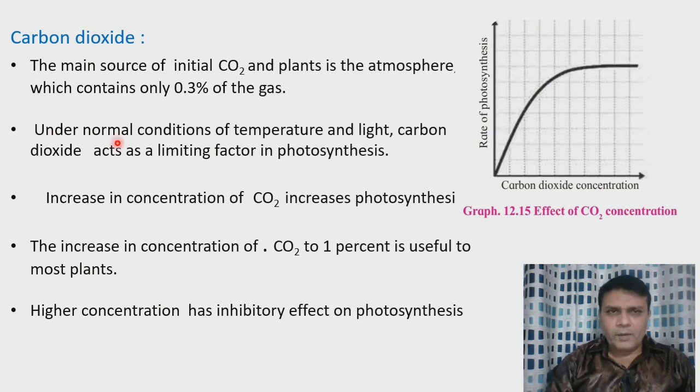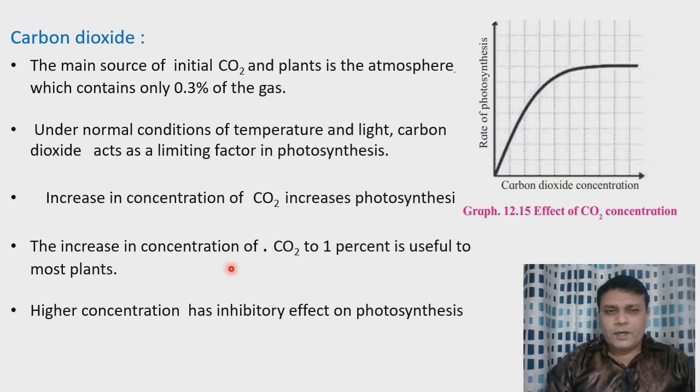So under normal conditions of temperature and light, carbon dioxide acts as a limiting factor in photosynthesis. That means as there is an increase in the concentration of carbon dioxide, the photosynthesis rate increases.